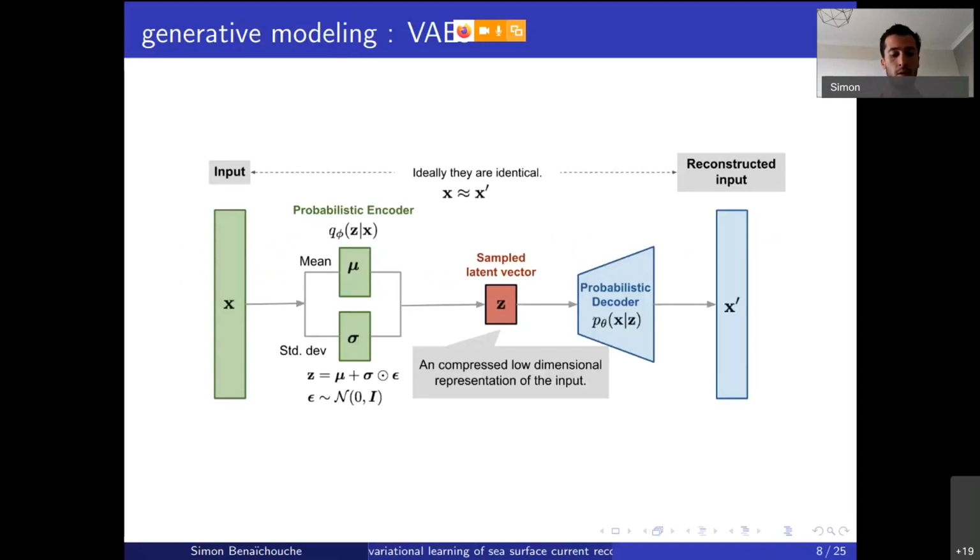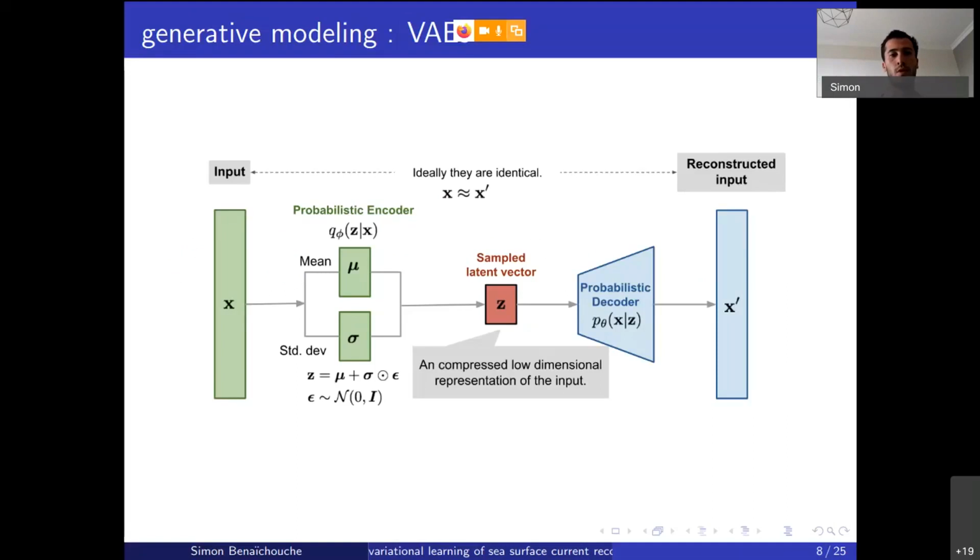It's a specific deep learning model that addresses the learning of PDF distributions of phenomena from data. Here we focus on what we call a variational autoencoder. It's a kind of classical autoencoder where you have an input, which is typically a high-dimensional field. You try to project this input into a low-dimensional space, and then you try to reconstruct the input.